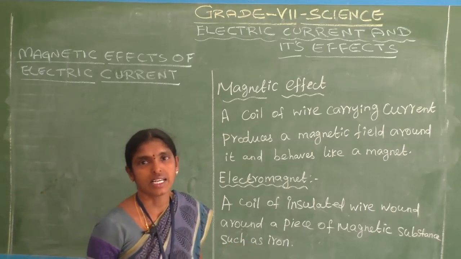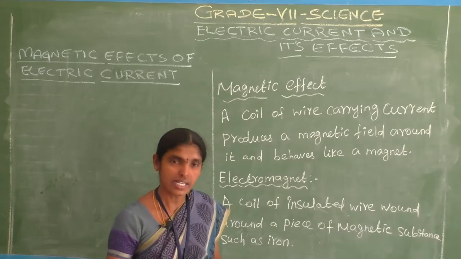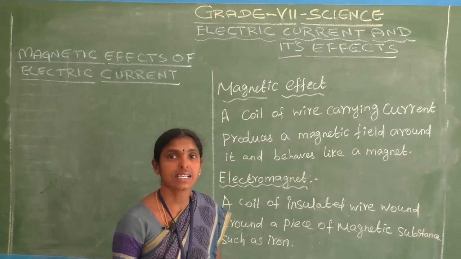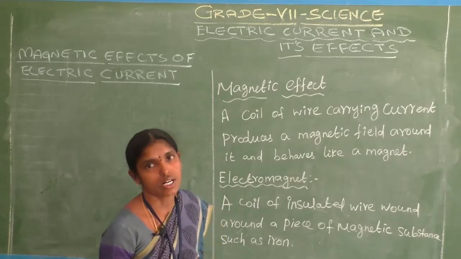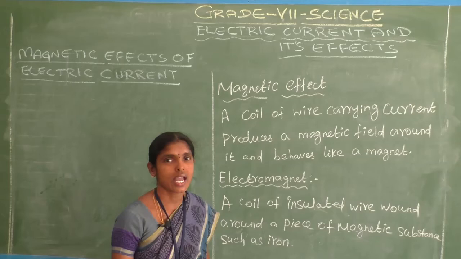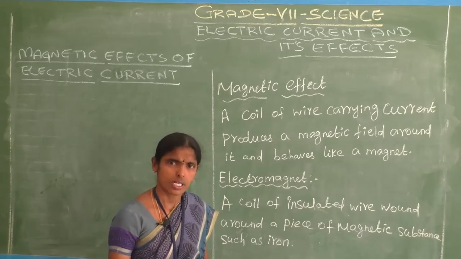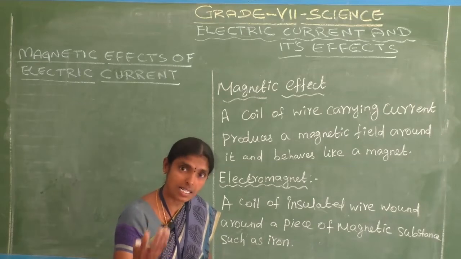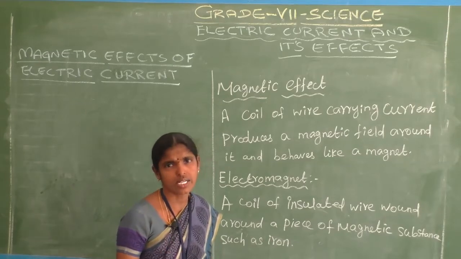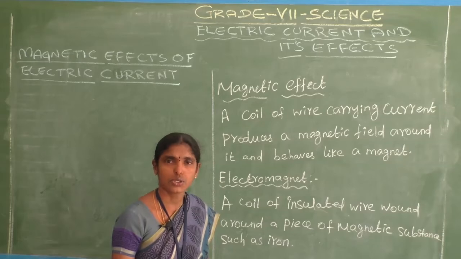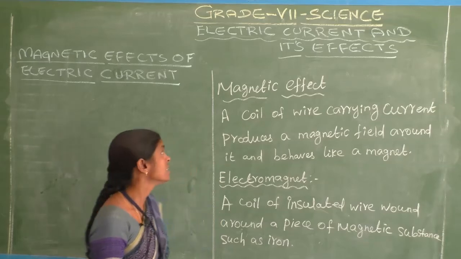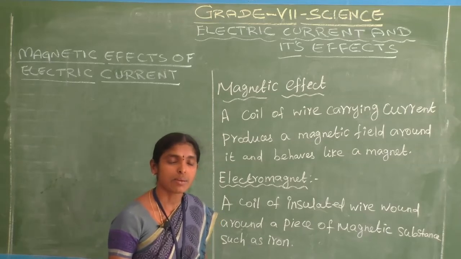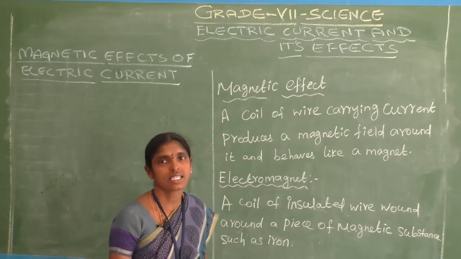In our daily life we use the electric fan, electric bell, electric motor and telephone. Okay students, how do they work? Electric fan, electric bell, telephone, how do they work? Any idea? Do you know? These devices work by the magnetic effect of electric current.